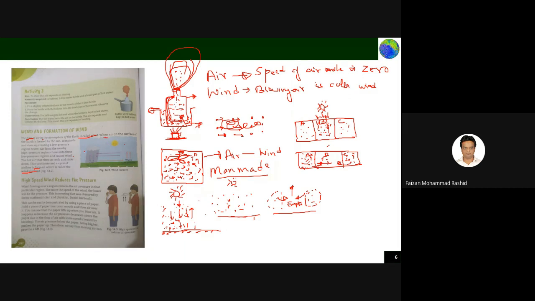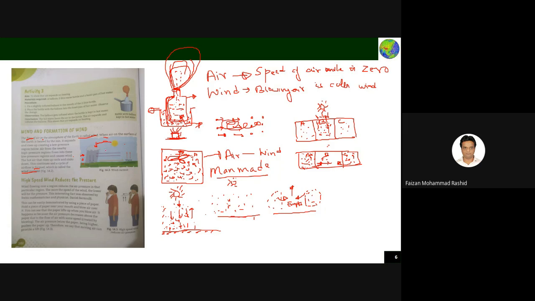A similar thing happens in nature. Due to sunlight, some area gets more sunlight, so from there the air molecules start moving up, because after getting more energy they rise. Air molecules from other areas come and occupy that space, so this cycle goes on. When the air goes up, after some time it loses energy, because as you move up you feel cold, and then it comes down again. This cycle keeps continuing.